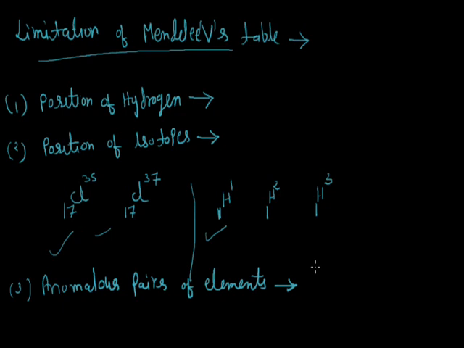For example, in case of argon and potassium, argon's mass is 39.9 and potassium's mass is 39.1. But argon is placed before potassium in the periodic table. This is against Mendeleev's law.